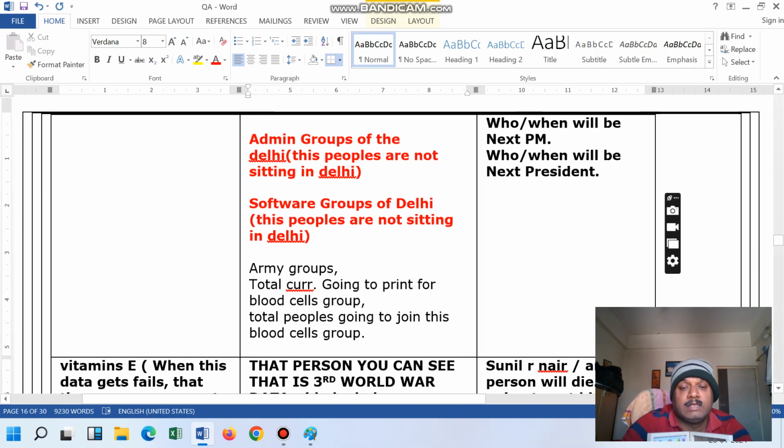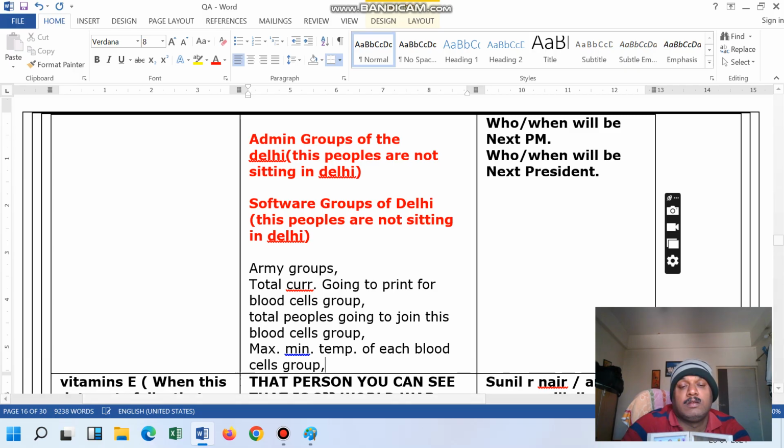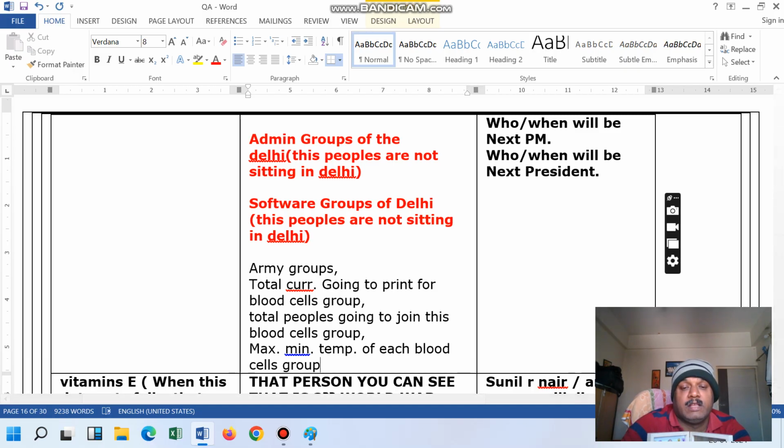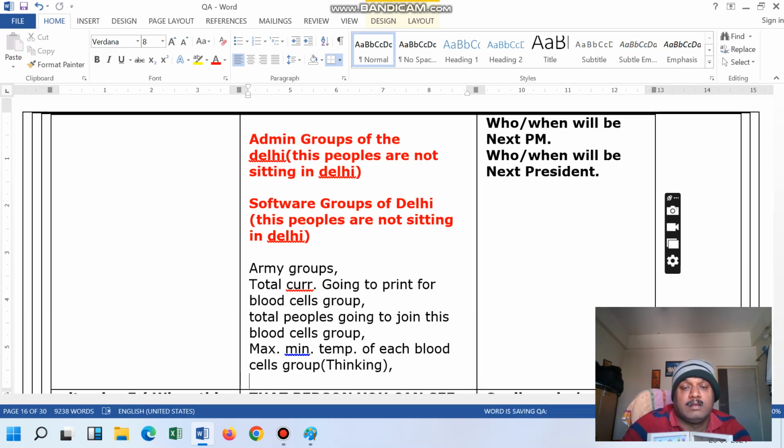Then the maximum and minimum temperature of each blood cells group. This connects to thinking. So just see up to what level things are connected. Then this is about blood group data.